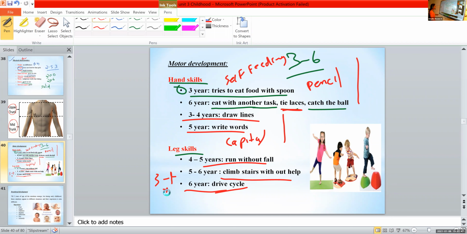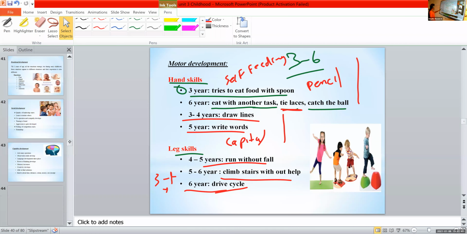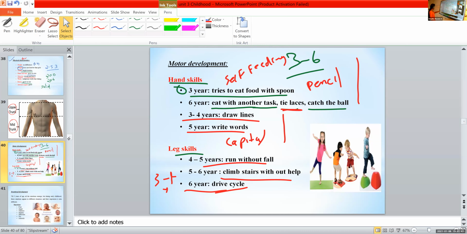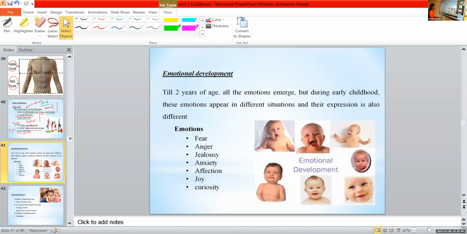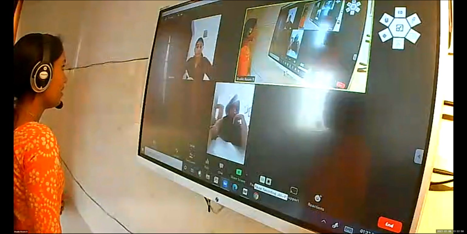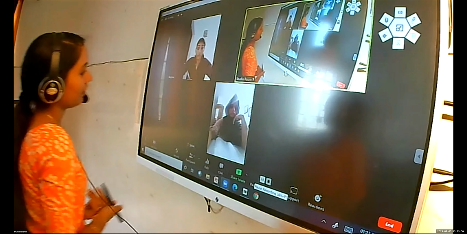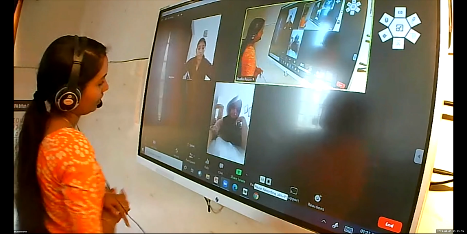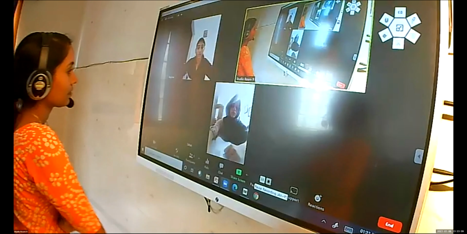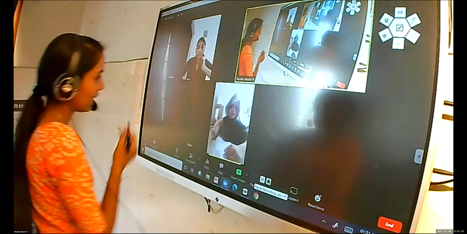So we covered the physical development and motor development of a child from 3 to 6 years. Early childhood is a period from 3 to 6 years. It's a short answer question. We already discussed the emotional development of an infant, right? Which are the emotions, Sana? List some emotions you have. Anger, good. Fear, okay. Then sadness. Related with siblings and all? Oh, jealousy. Then anything else? Affection.